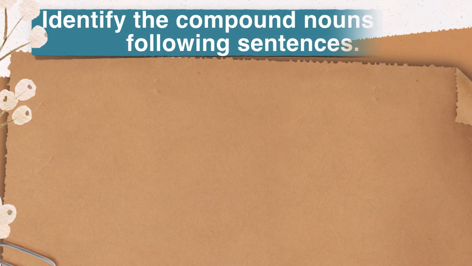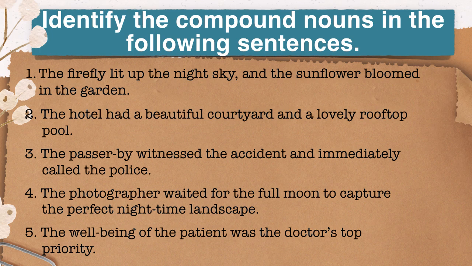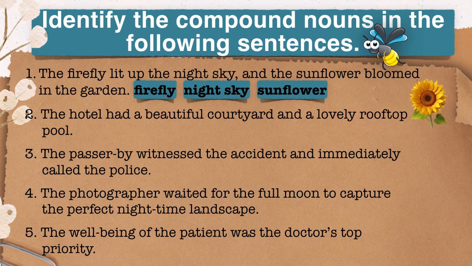Identify the compound nouns in the following sentences. First one, the firefly lit up the night sky and the sunflower bloomed in the garden. Can you spot the compound noun? You will find 3 compound nouns in this sentence. Firefly, night sky, and sunflower. I'm confident you must have spotted all 3. Let's proceed to the second question. The hotel had a beautiful courtyard and a lovely rooftop pool. Do you recognize the compound noun? The sentence has 2 compound nouns, courtyard and rooftop.